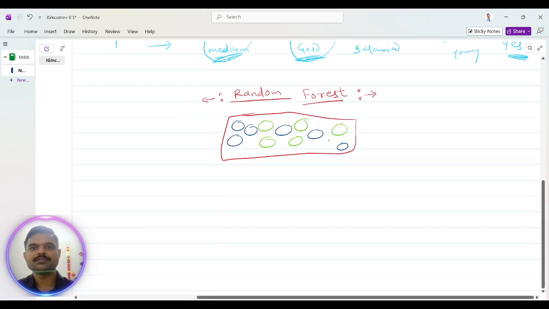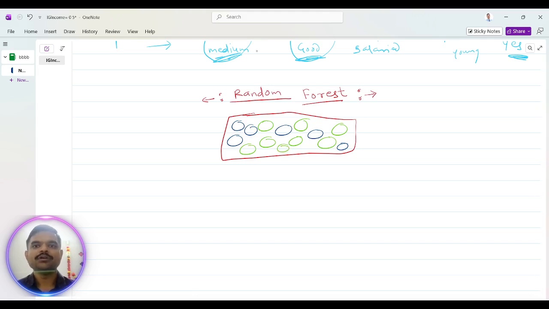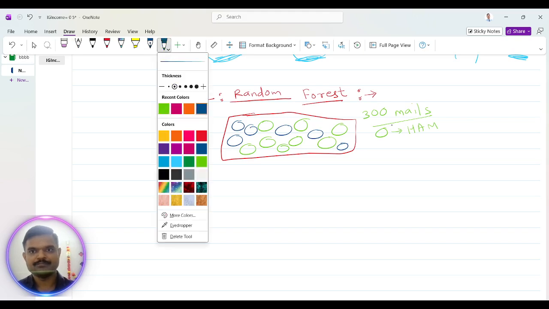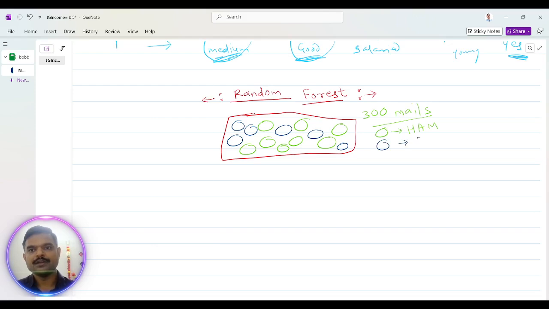These are mails, emails, you can say. Now, this is our data set. For example, it is 300 mails. So, green means it is ham, genuine mail, and red means it is spam. Okay. Now, let's say we have created three random trees, three decision trees.